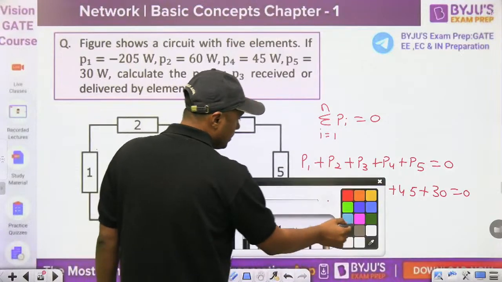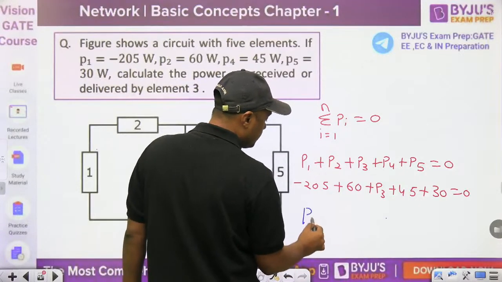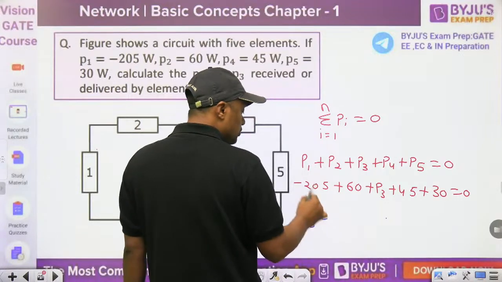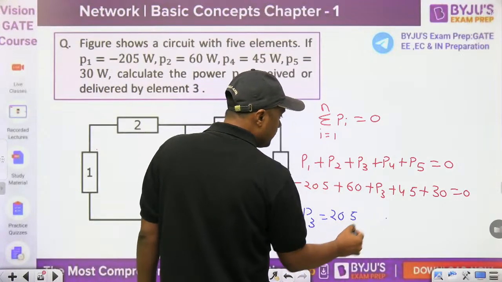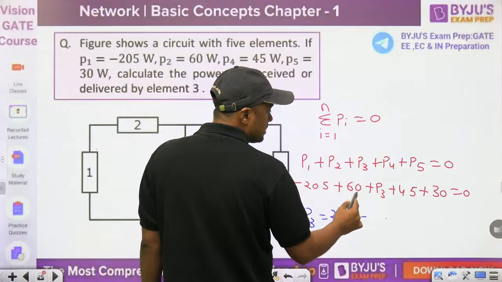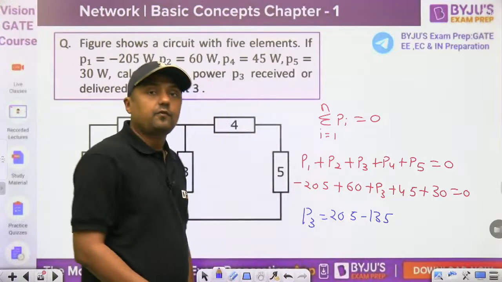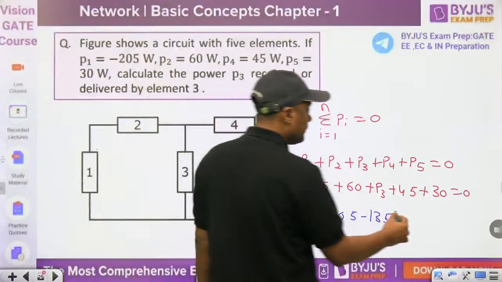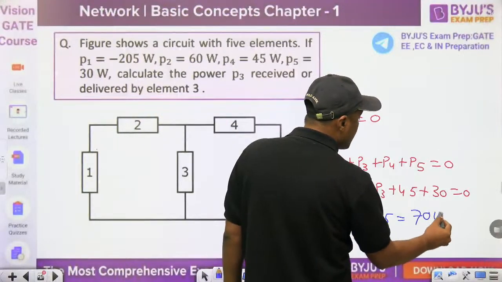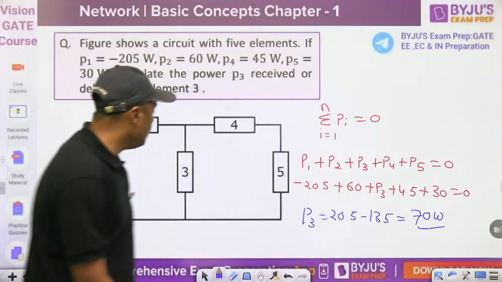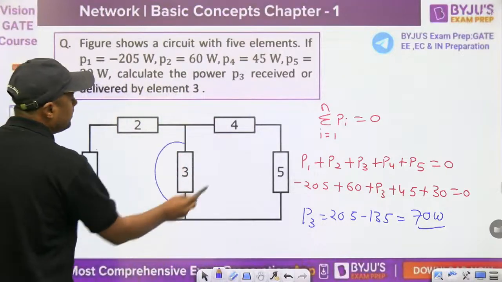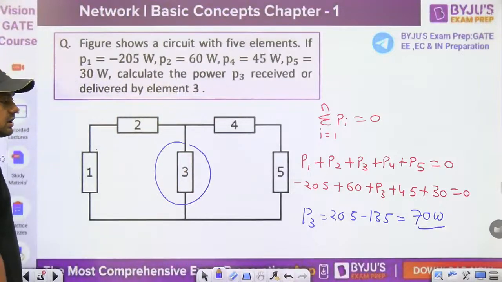So P3 is 205 minus 60 plus 30, 90, 135, and you will get 70 watt. And 70 watt is absorbed, because it is a positive value, meaning it is absorbed by this element. This is a very, very simple question based on Tellegen's theorem.